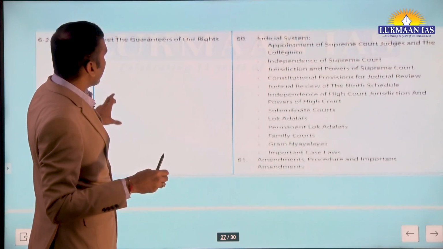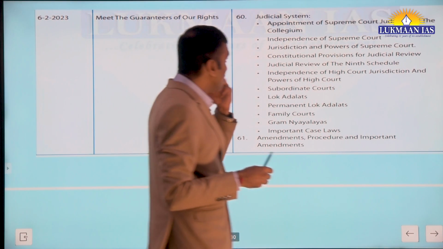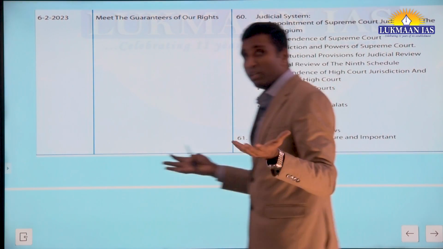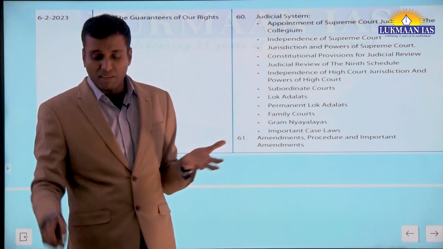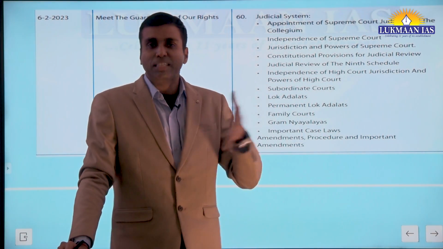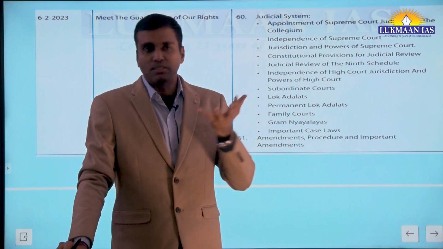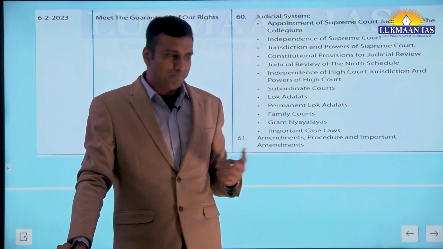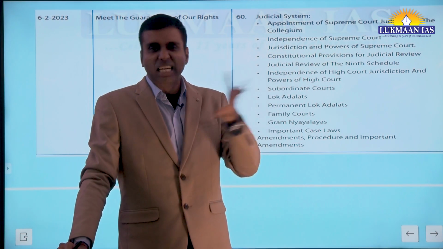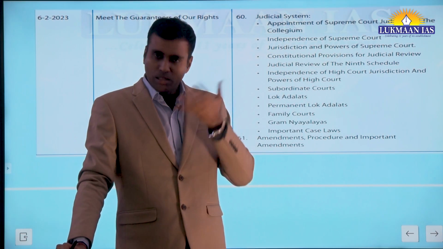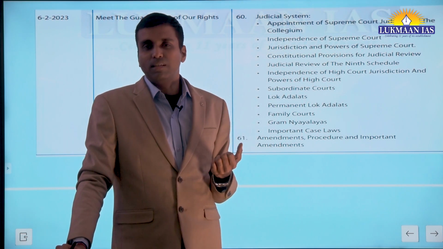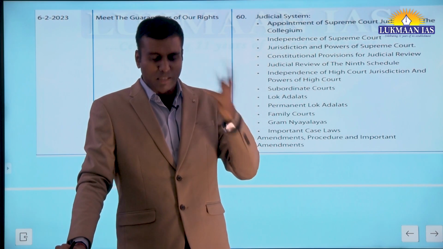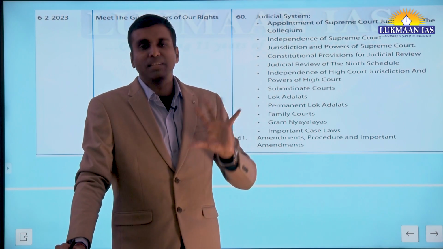Then, meet the guarantee of our rights, which means the judiciary. We'll be dealing with the judicial system, appointment of Supreme Court judges and the collegium. Collegium is very important, as you know, because a lot of things have been happening with it. The law minister's statement, and the retired chief justices have also been speaking about the collegium. There have been developments like the high court associations of various states, including Telangana, Gujarat, even Tamil Nadu, complaining about transfers of some judges from their respective high courts. So the collegium system is very important.